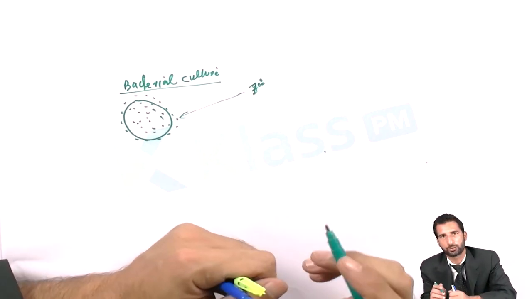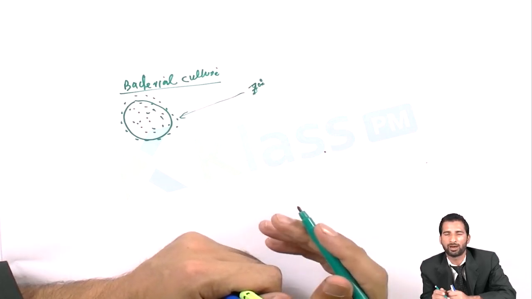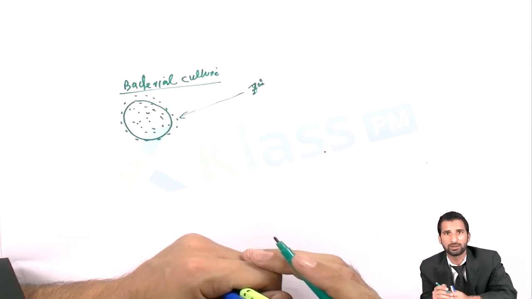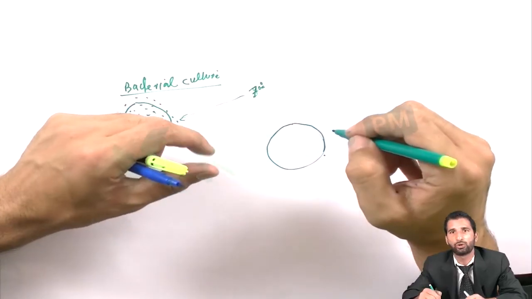Traits are transferred from parents to the offspring by way of genes. What are genes? You need to know firstly. Suppose this is a cell. What is the composition of the cell?